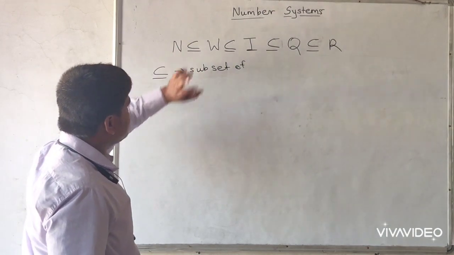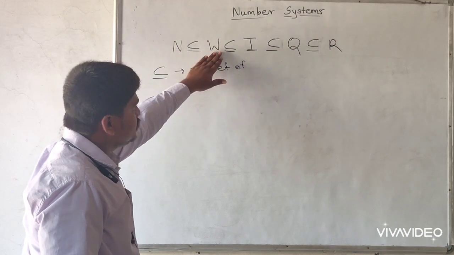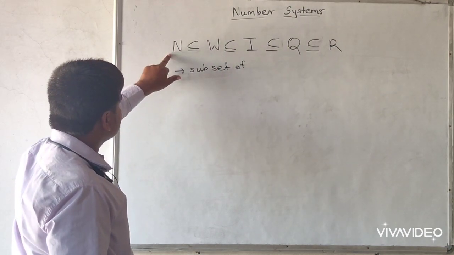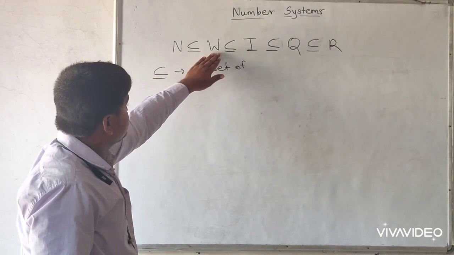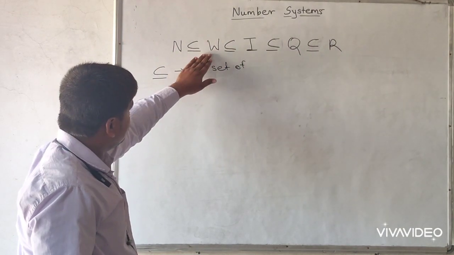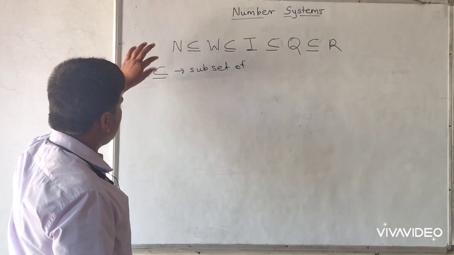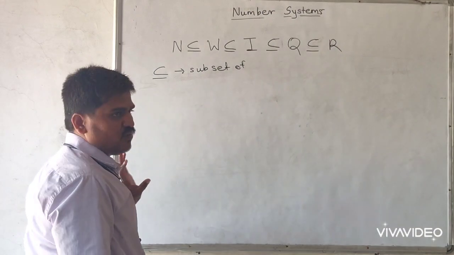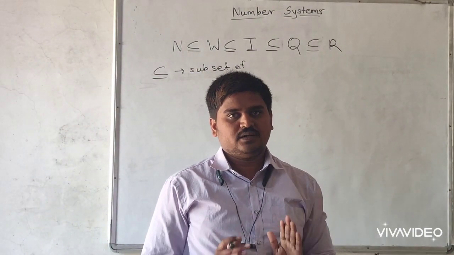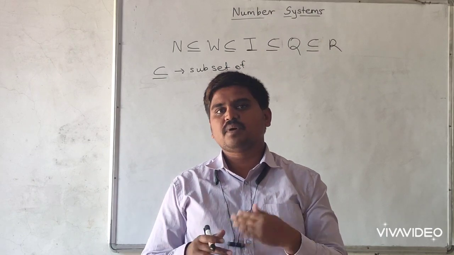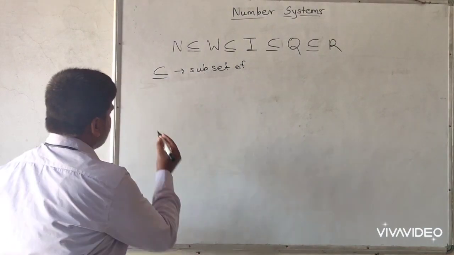So why is natural number a subset of W? Because all natural numbers, which start from 1 to n, are contained in whole numbers, which start from 0 to n. Means N is a subset of whole number. So simply we can say that subset means, for example, India is a subset of the world. Means India is a sub part of the world. We can take any example.